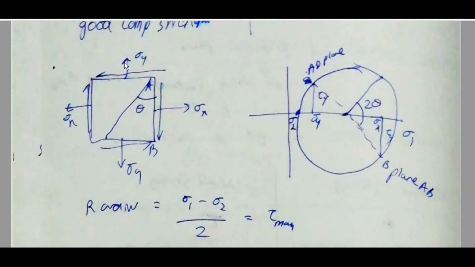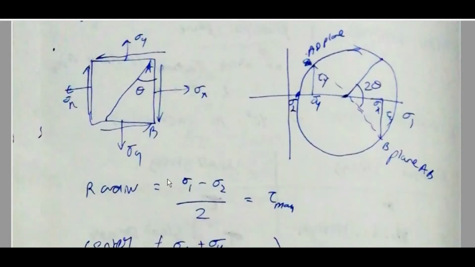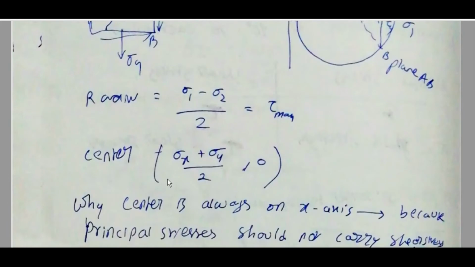Sigma x, sigma y, tau xy. Okay, this is Mohr's circle, where it touches this sigma axis gives sigma 1 and sigma 2. This line is the AB plane, A and B points, and then radius is equal to sigma 1 minus sigma 2 by 2 is equal to tau max. Center is equal to sigma x plus sigma y by 2, comma 0.